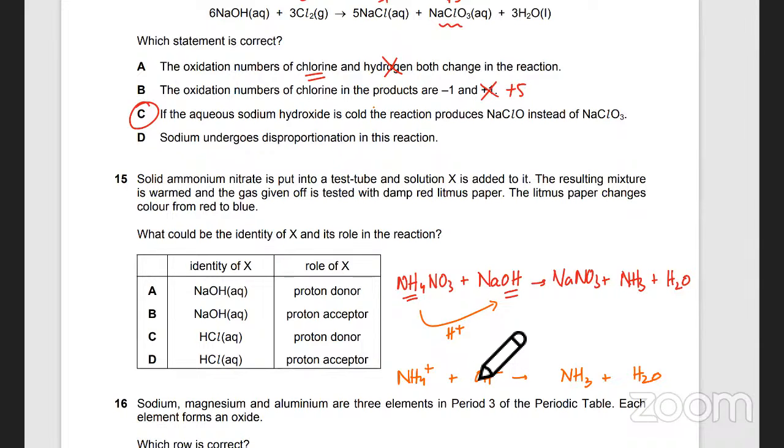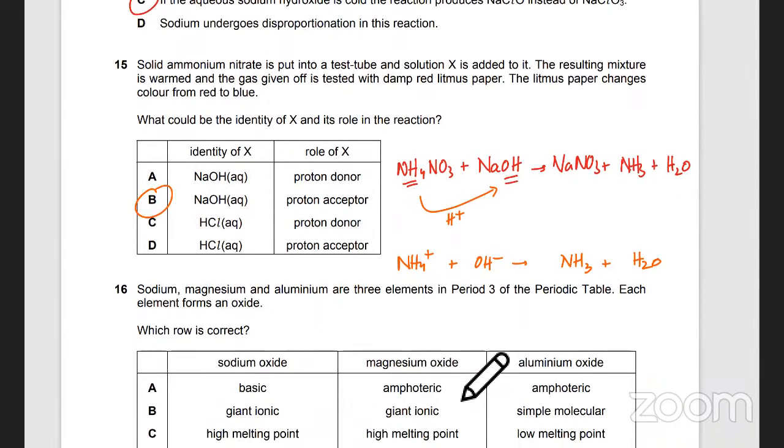So the identity of X, that's NaOH, and role of X, that's a proton acceptor, ठीक है? So it's B. Proton acceptor, yes. मतलब OH जो है, that is accepting a proton. ठीक है? It's an acid-base reaction.